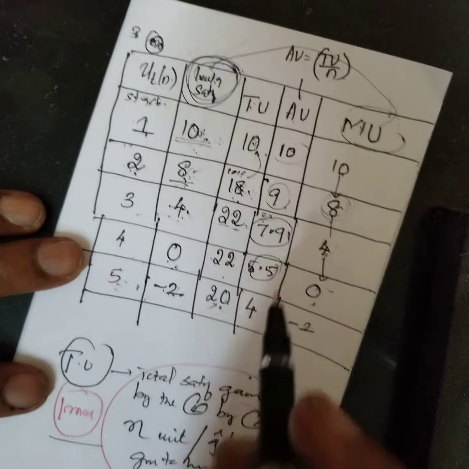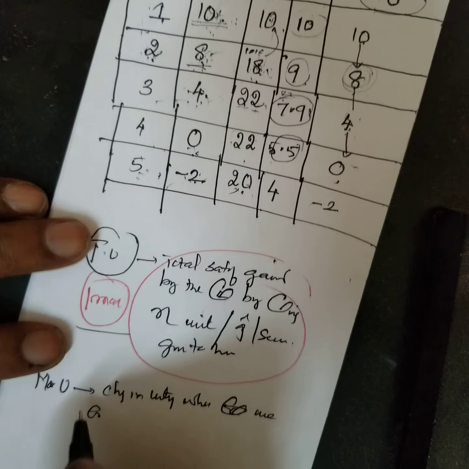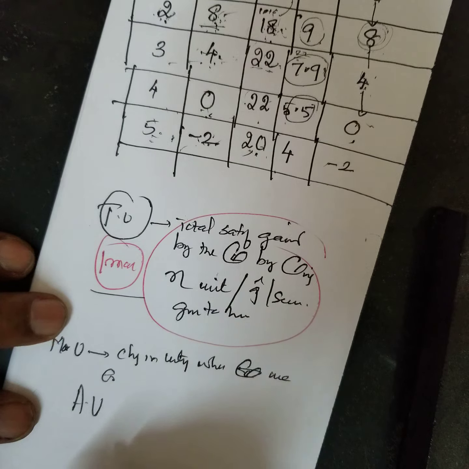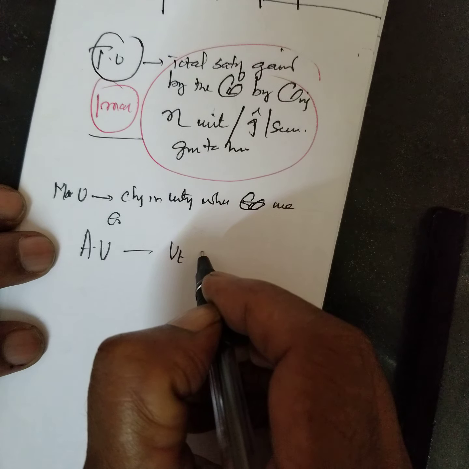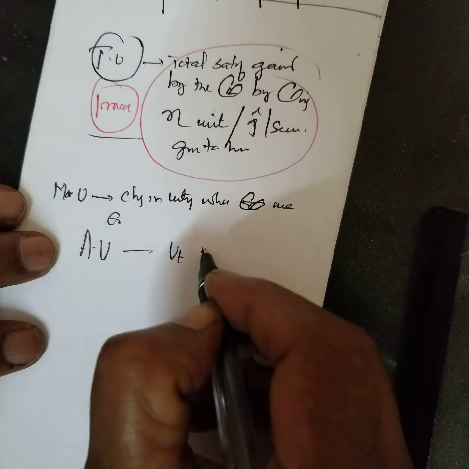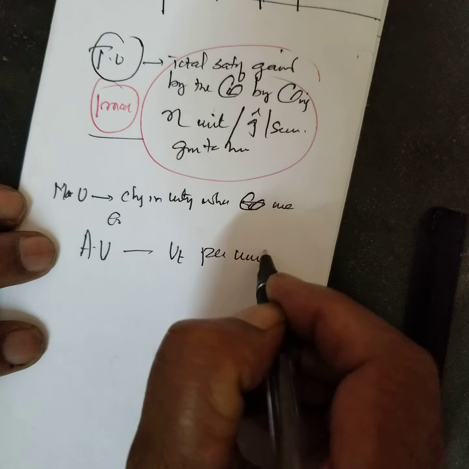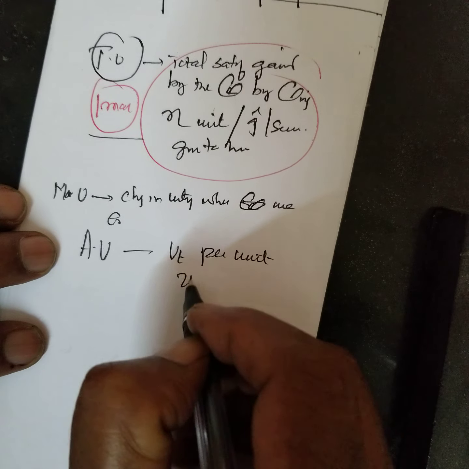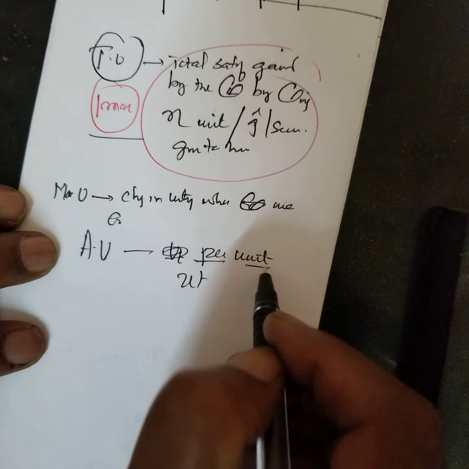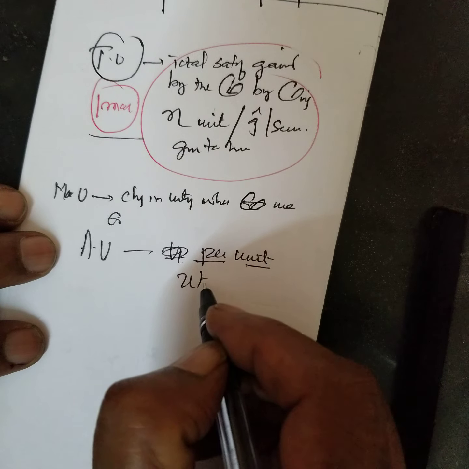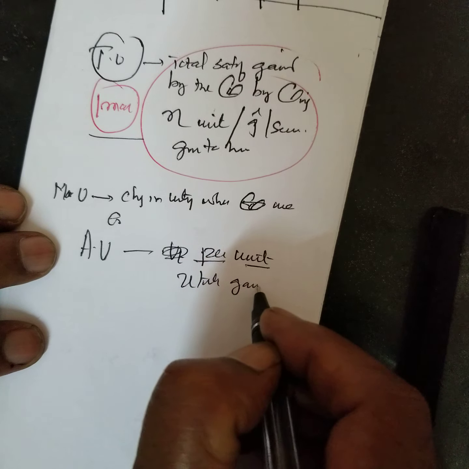Here 5.5. Like this. Average utility is the per unit utility gain.